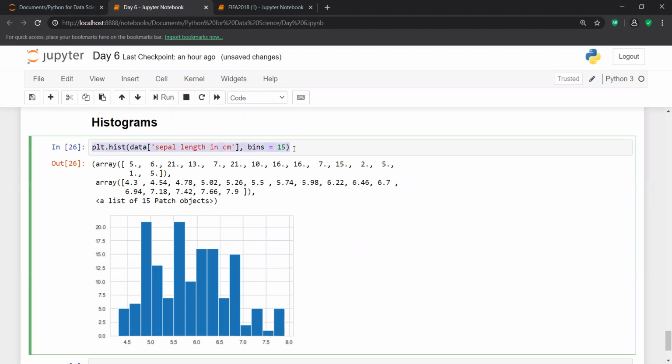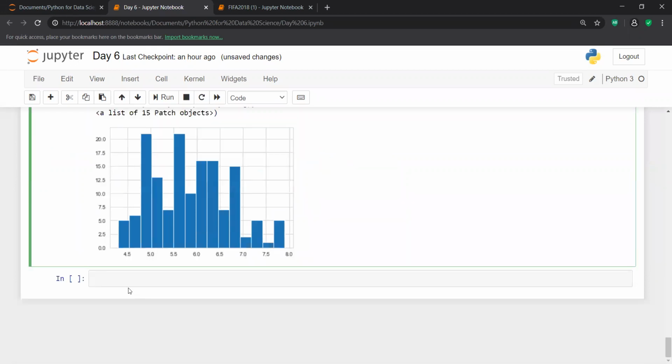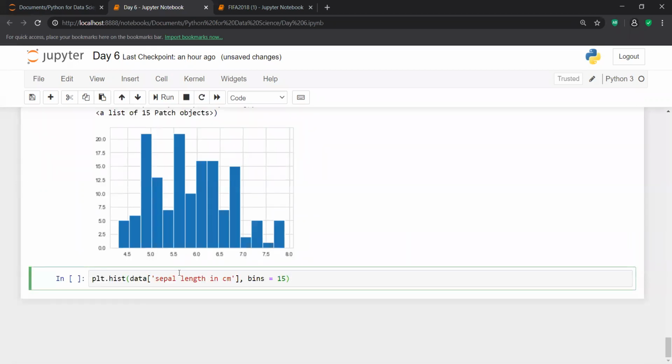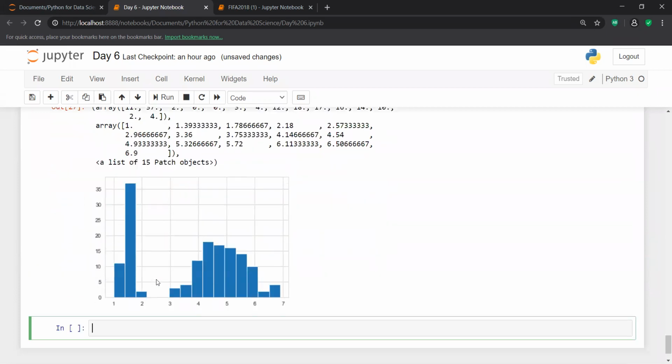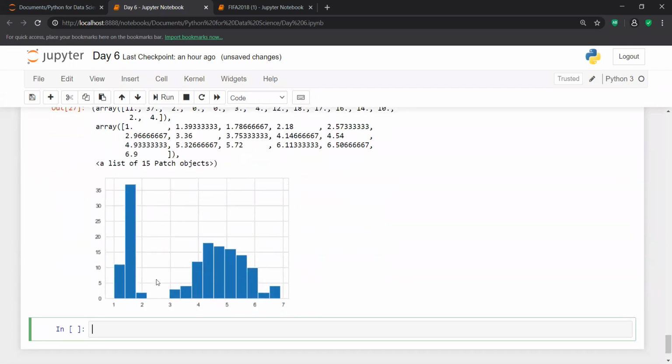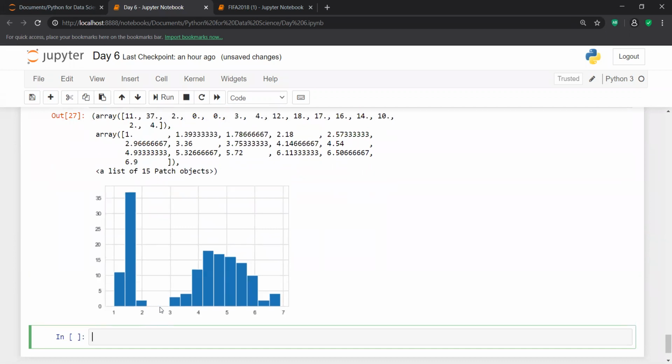Now if I try to check another feature, yes, you can check another feature also. So in place of sepal length, if I try to check petal length, you are able to observe that there is some gap also. There is some gap also.